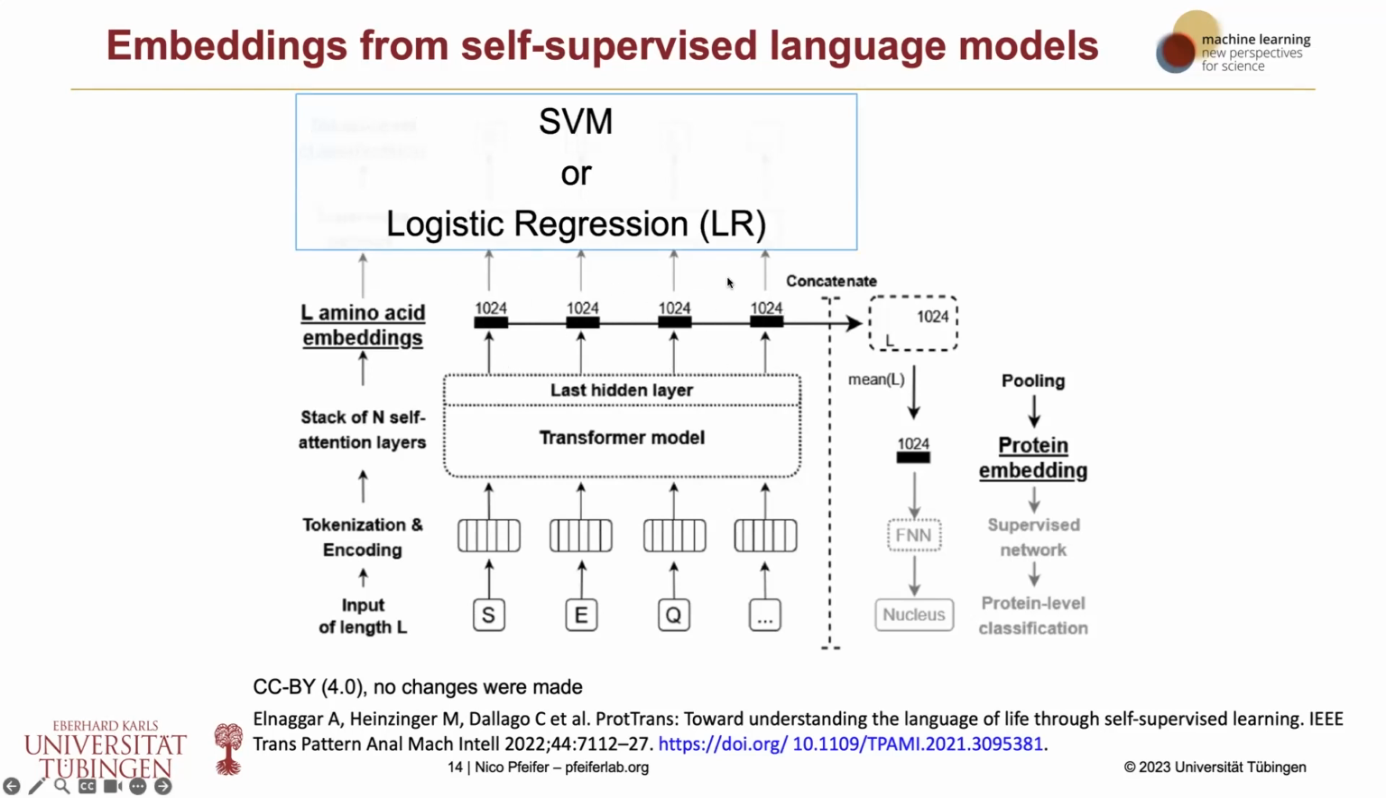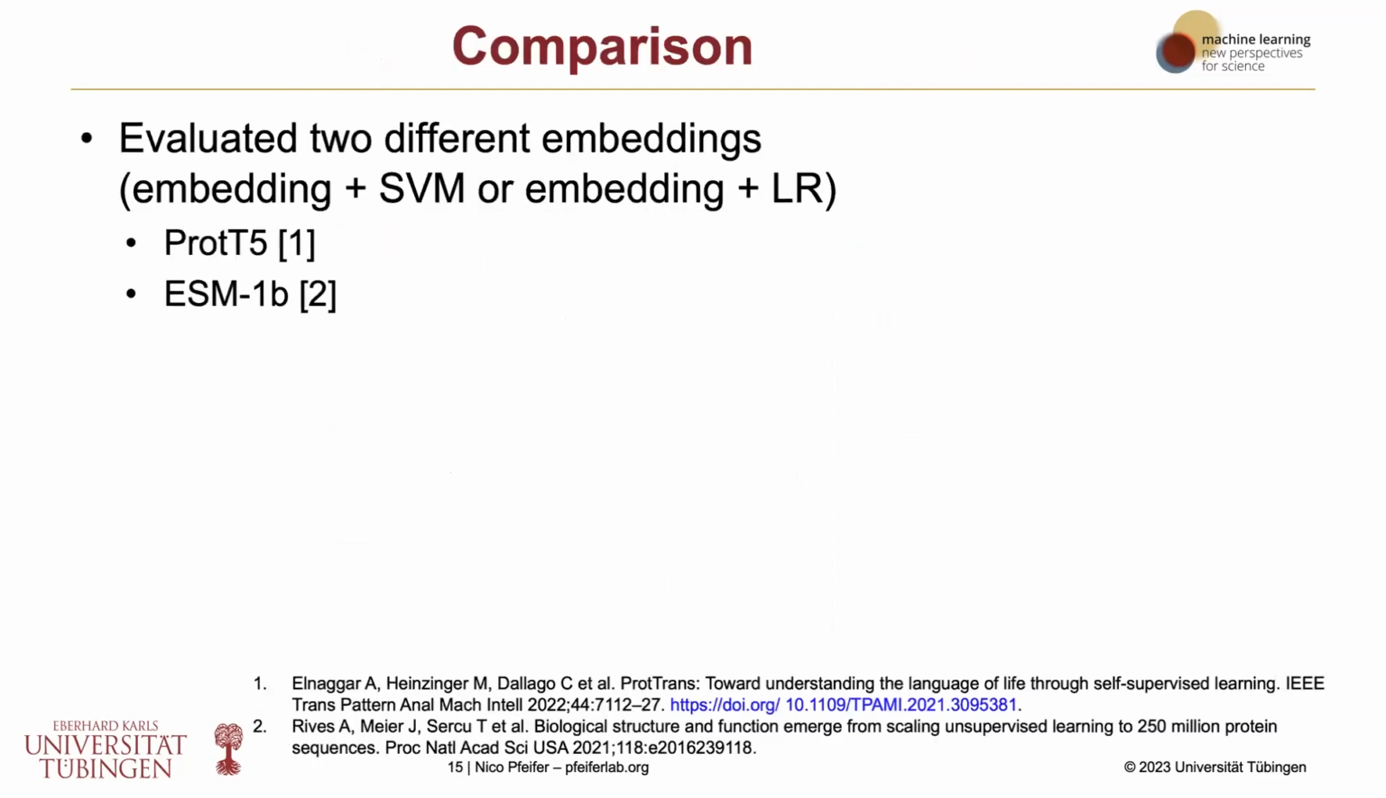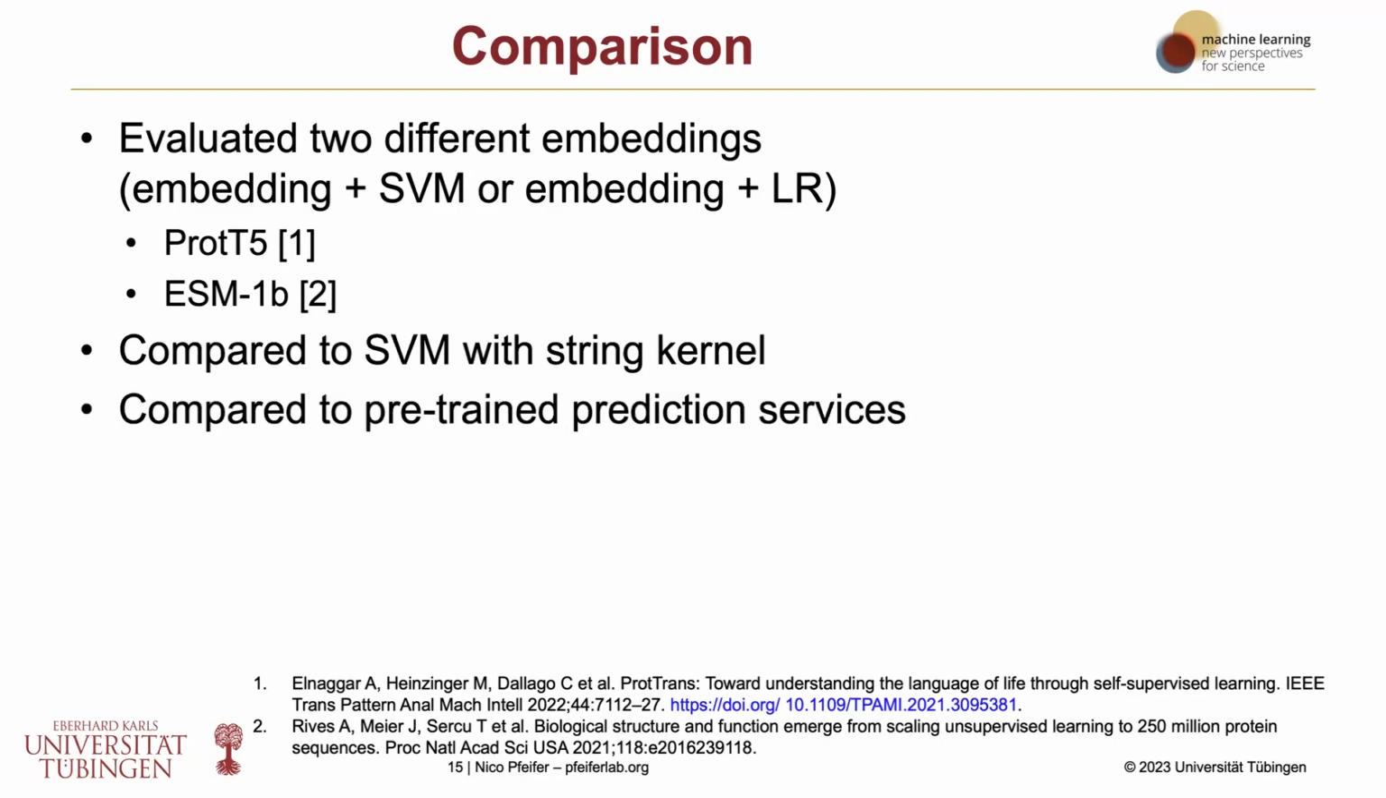still having that good embedding, and then running this together with an SVM or logistic regression with our label of interest, which was then this antigen candidate prediction problem. And so we evaluated those embeddings together with support vector machines and logistic regression. And we basically compared two of the best protein embeddings here, ProtT5 and ESM1B. And we compared these methods to the SVM with the string kernel and also those pre-trained prediction services.